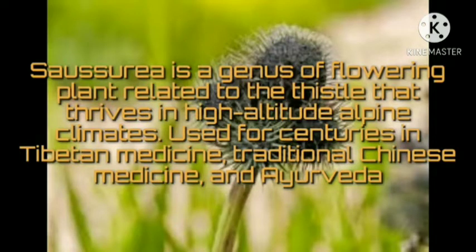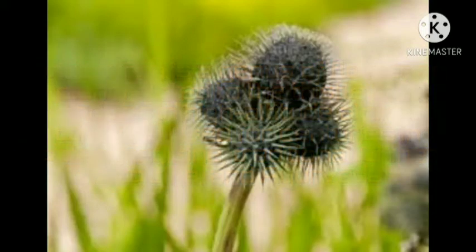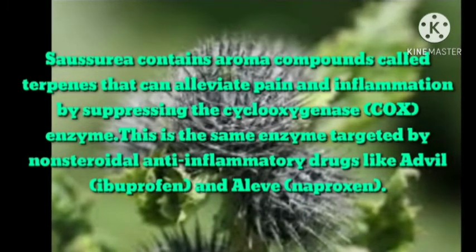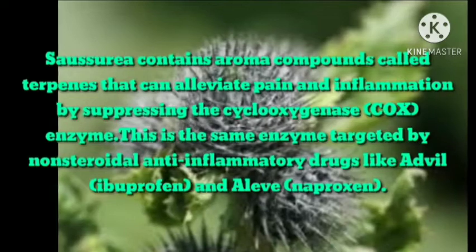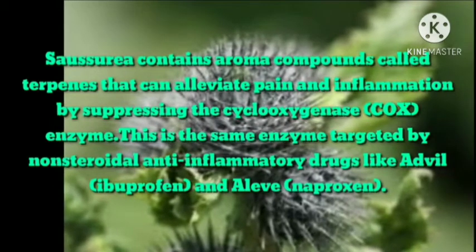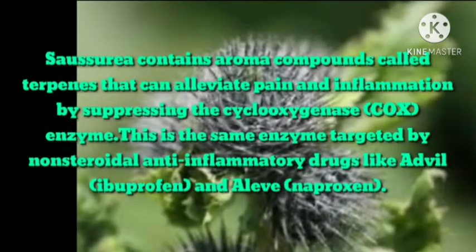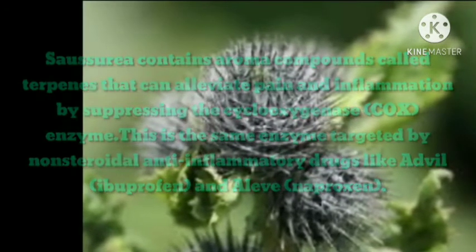Saussurea is a genus of flowering plants related to the thistle that thrives in high altitude alpine climates, used for centuries in Tibetan medicine, traditional Chinese medicine and Ayurveda. Saussurea contains aroma compounds called terpenes that can alleviate pain and inflammation by suppressing the cyclooxygenase enzymes. This is the same enzyme targeted by non-steroidal anti-inflammatory drugs like Advil and Aleve.